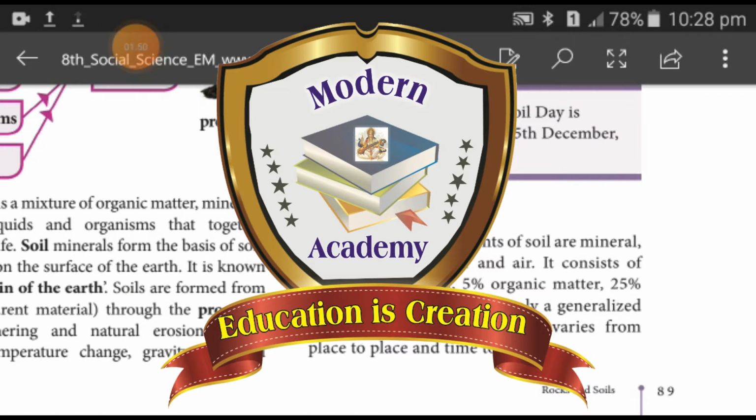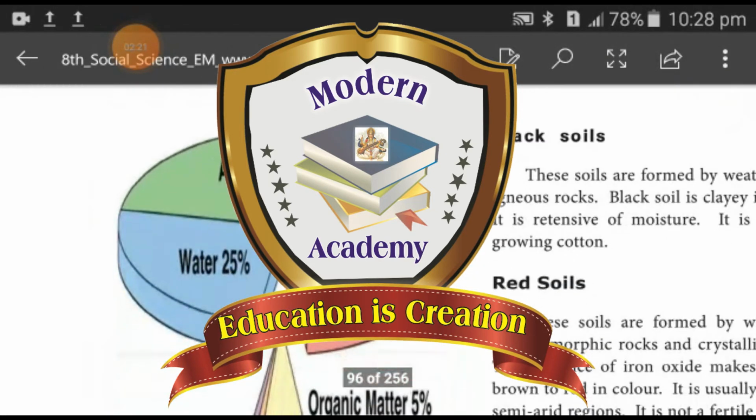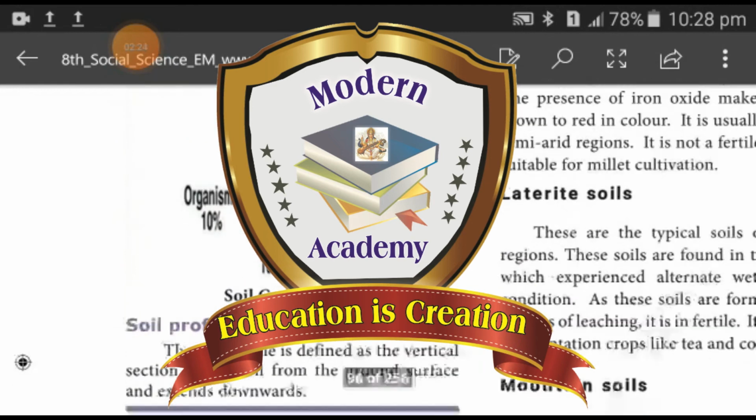Soil composition. The basic components of soil are mineral, organic matter, water and air. It consists of about 45% mineral, 5% organic matter, 25% water and 25% air. It is only a generalized fact. The composition of soil varies from place to place and time to time. Take next page. This is the soil composition.